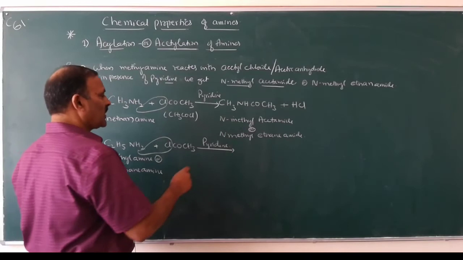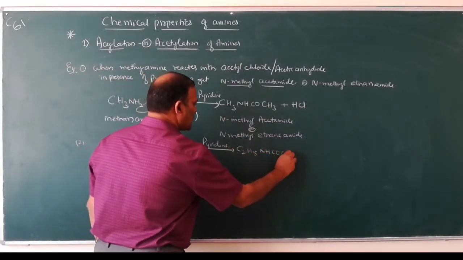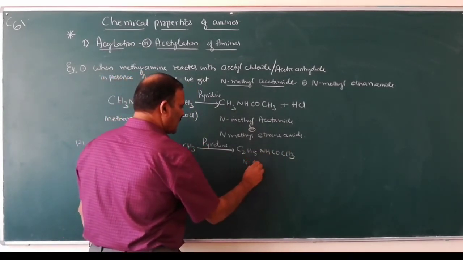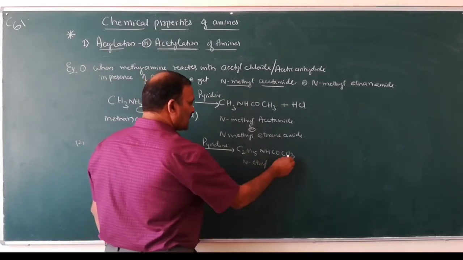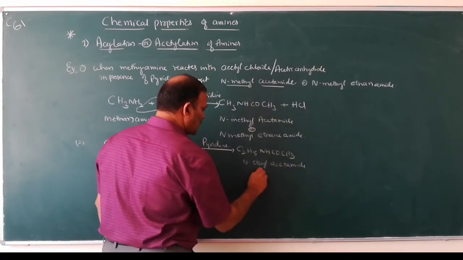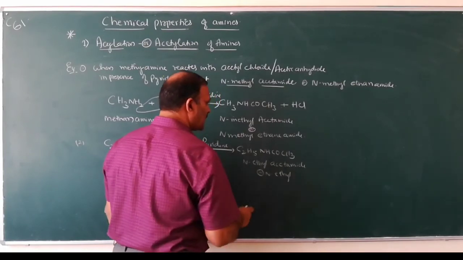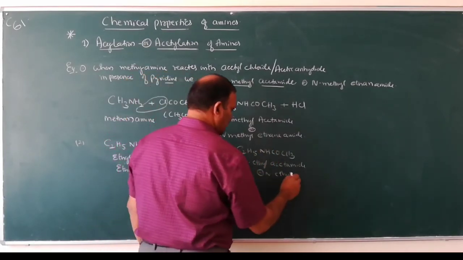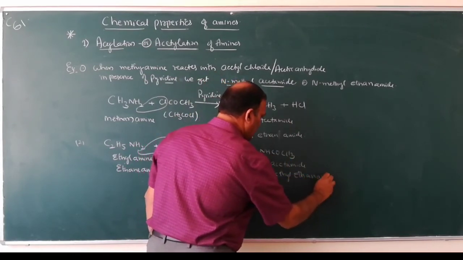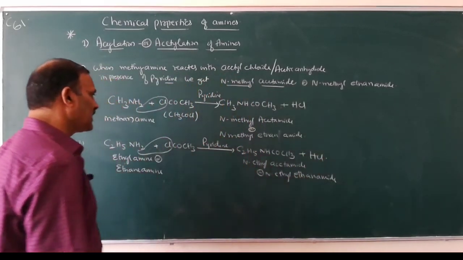So what compound do you get? C2H5NHCOCH3. This is N-ethyl acetamide, also called N-ethyl ethanamide, plus HCl.